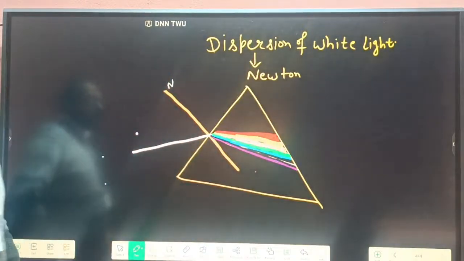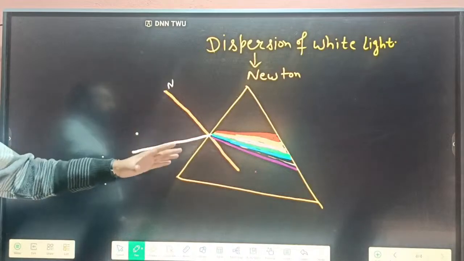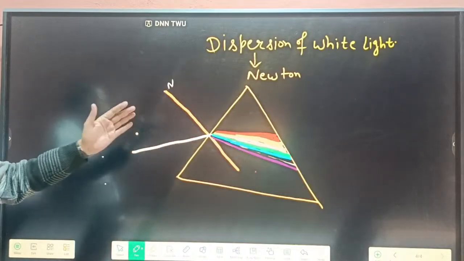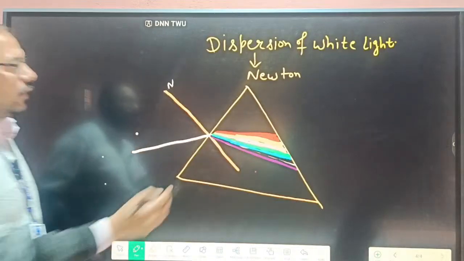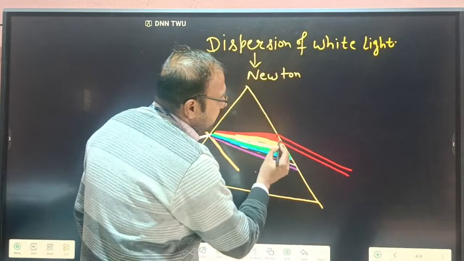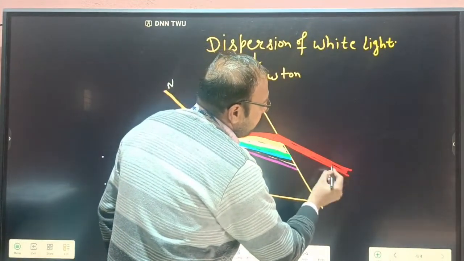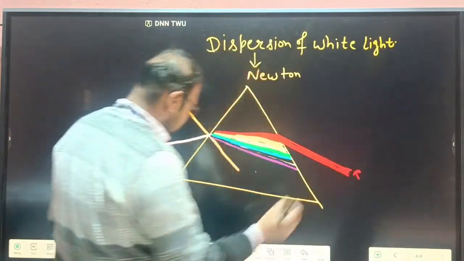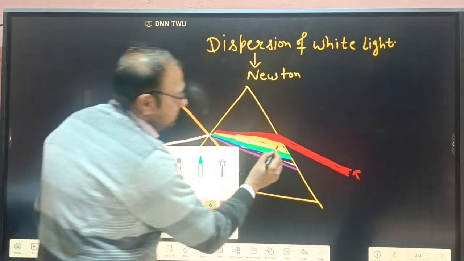Okay, so in this experiment, when white light passed through a prism, it divided into 7 colors, and this phenomenon is known as the dispersion of light. So here, for example, red light. This is a red color, so we write here R. And second is orange.